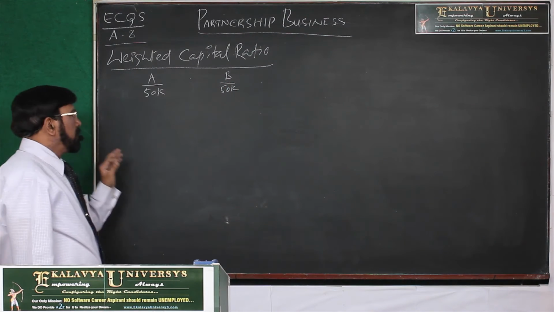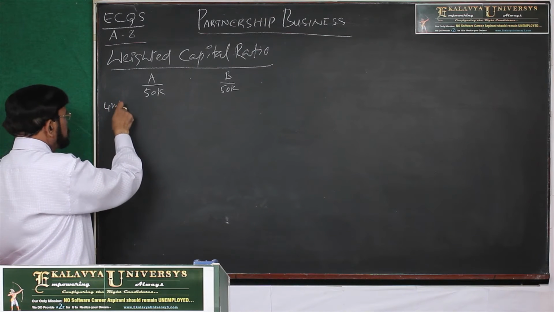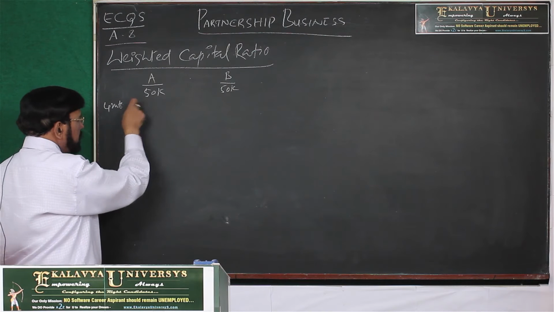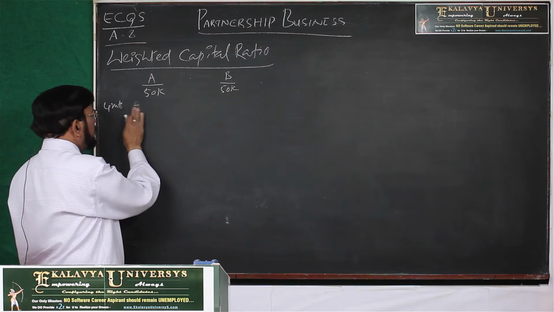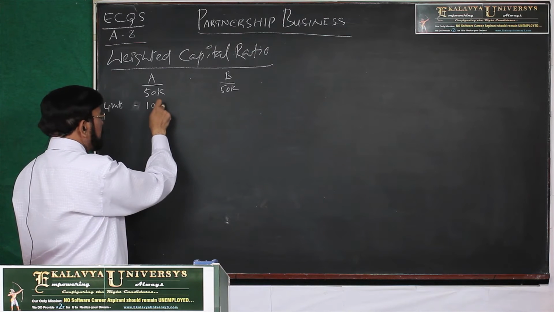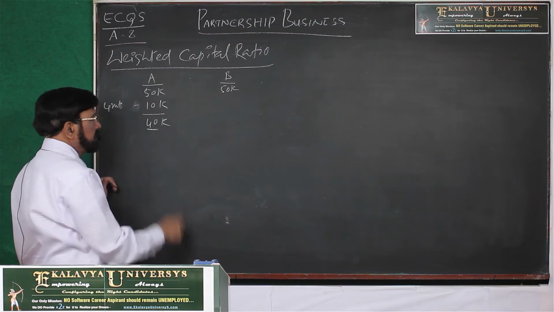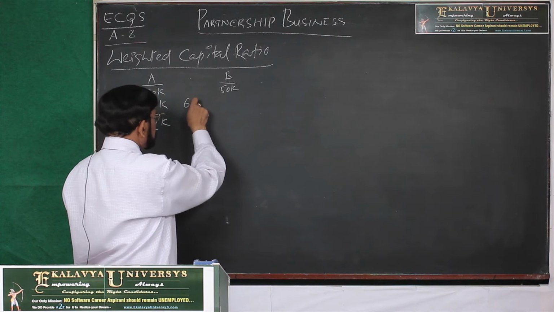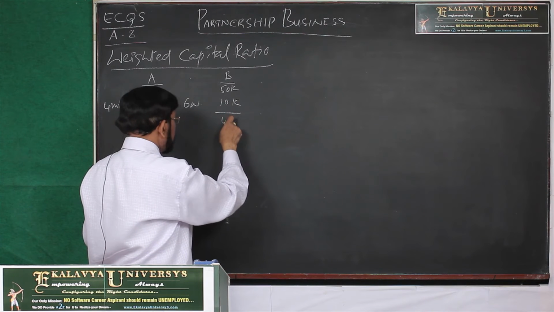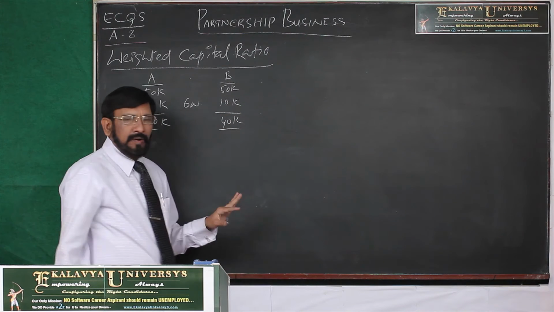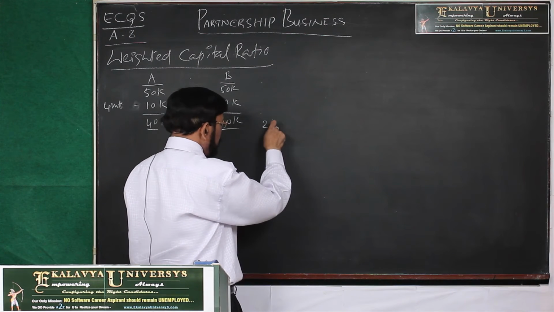After 4 months, capital is withdrawn and A has withdrawn 10K. Then after that 40K retained. And after 6 months, B has withdrawn 10K. Then he retained 40K.